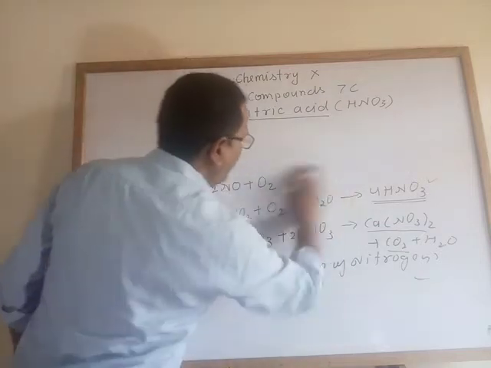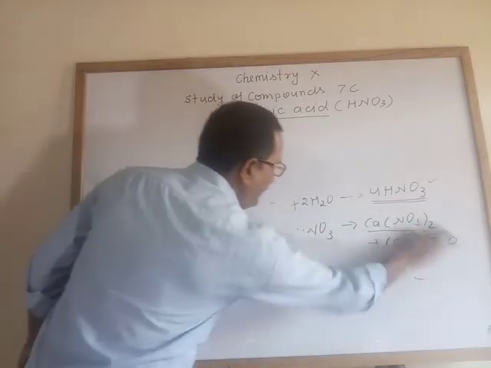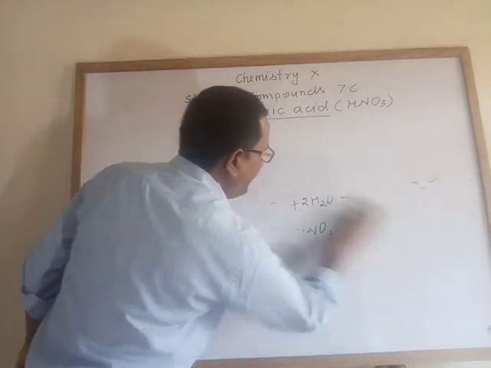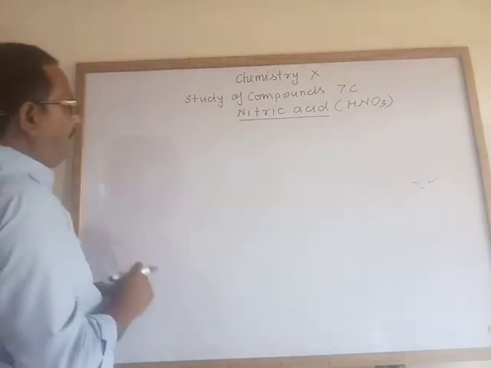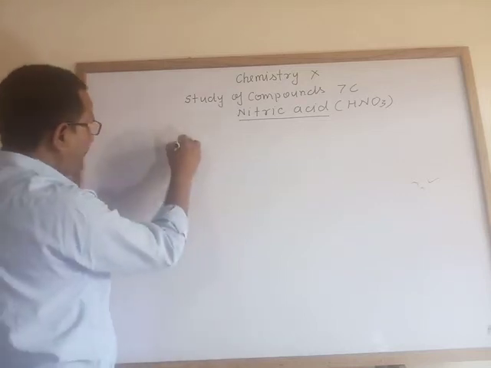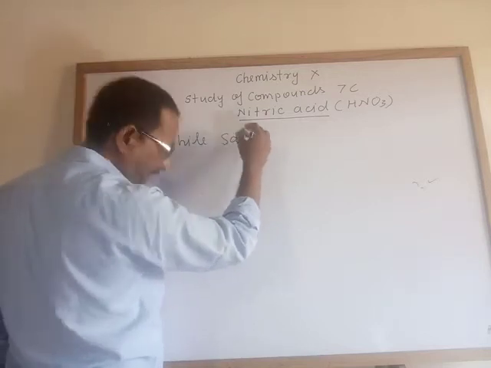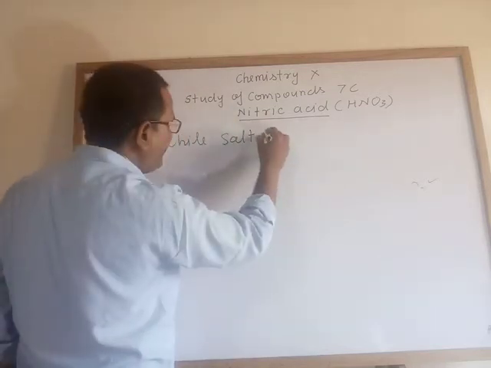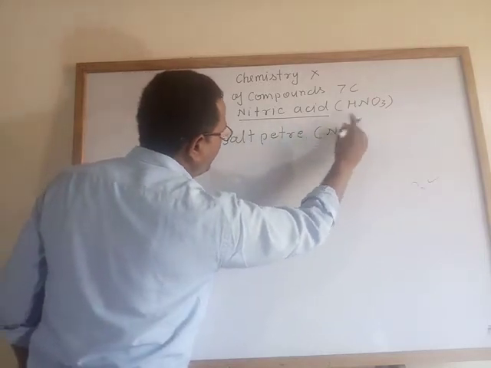Now we are moving toward the lab preparation of nitric acid. How can you prepare nitric acid in the lab? See the first reaction. Chile saltpeter means sodium nitrate.